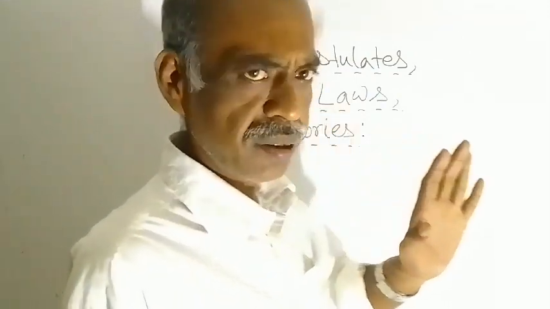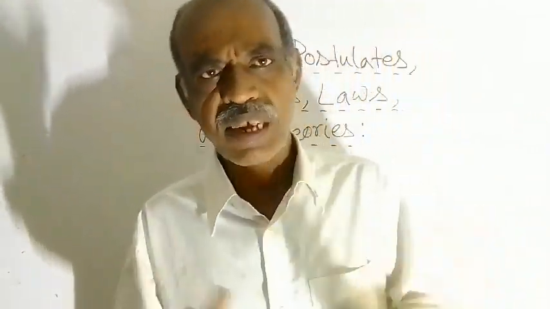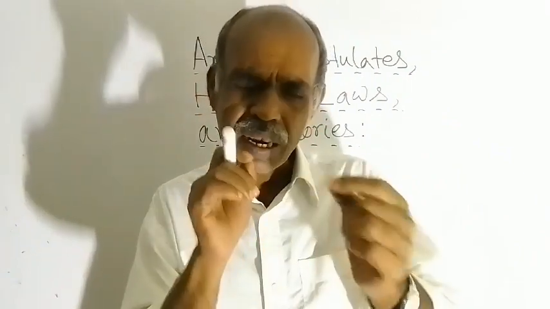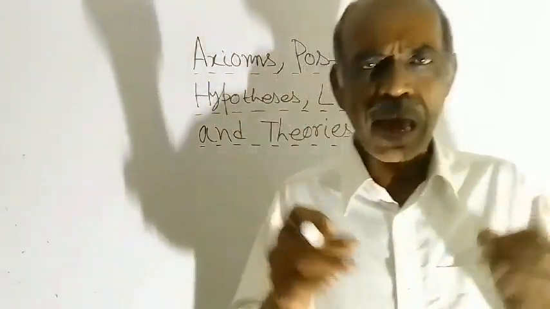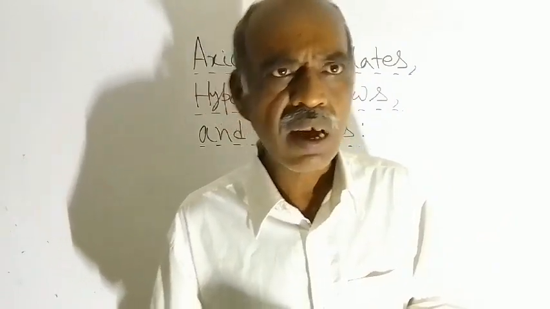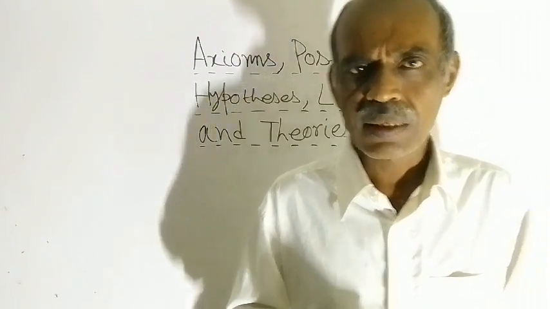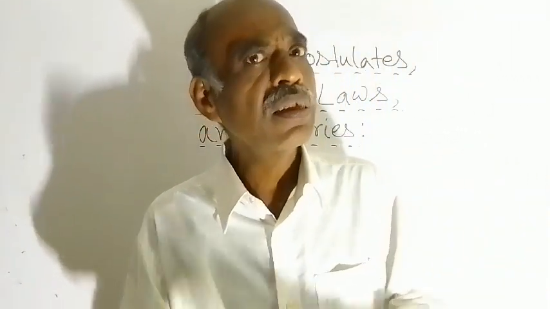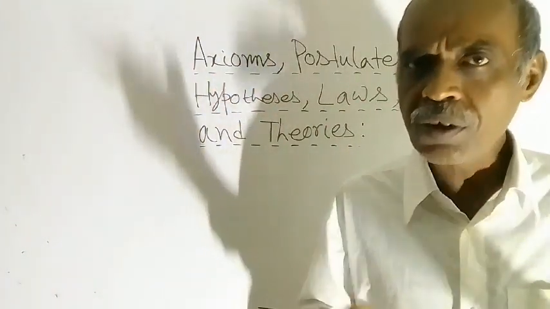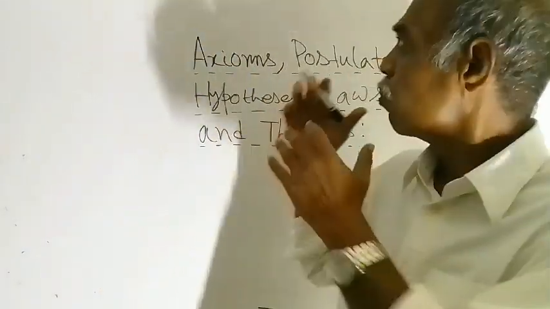So, axioms and postulates. Singular form is axiom and postulate. Both are actually same. There is no difference between axiom and postulate, but a little difference is there. The term axiom is normally used in the study of logical subjects and mathematics, and in the study of geometry and physics, the term postulate is used.